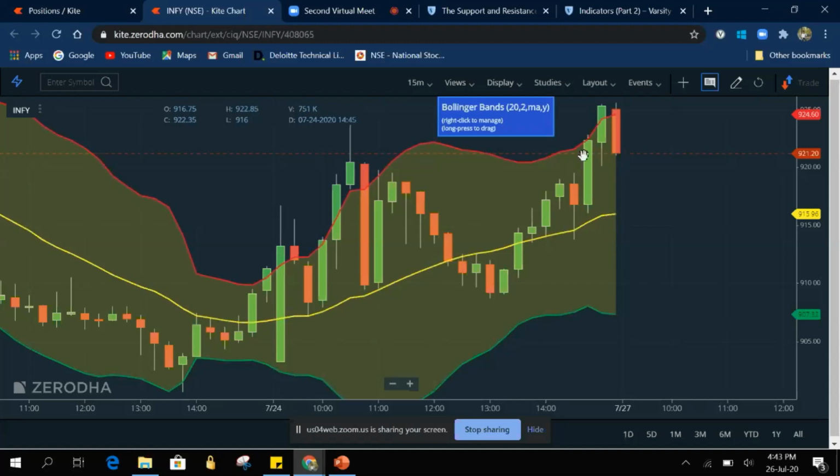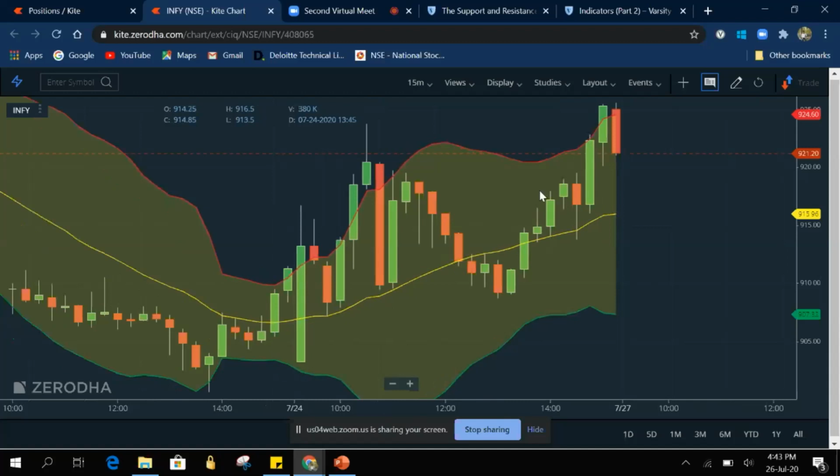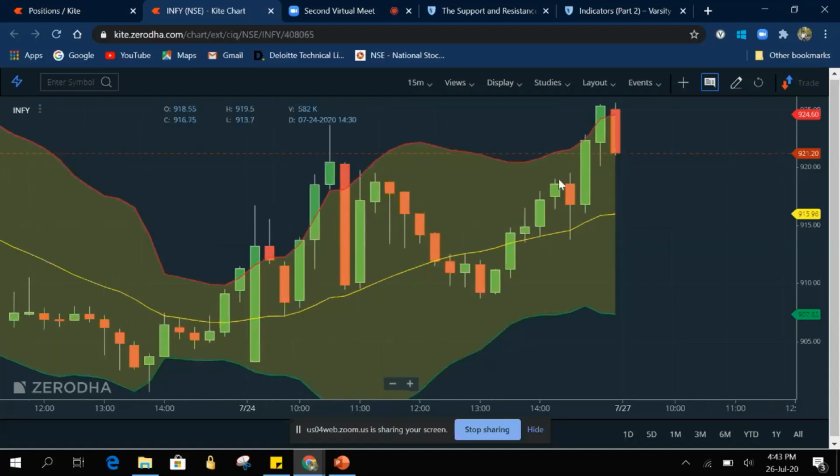But instead of taking so many trades, one can take fewer trades and make much more profit and avoid heavy charges on an intraday basis. For that, we have to have patience. Like whenever it crossed down the yellow range, we have to wait. And if there is an indication of upside, then instead of taking short, we will take long here only, and we will wait until it hits the red line.